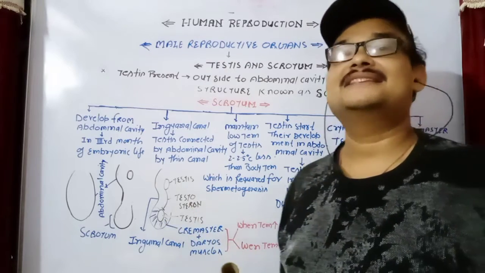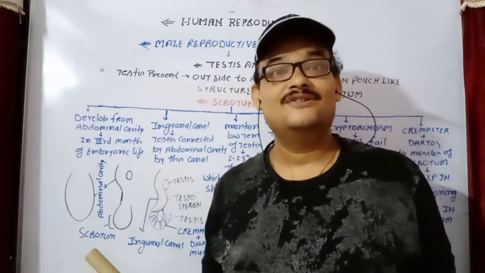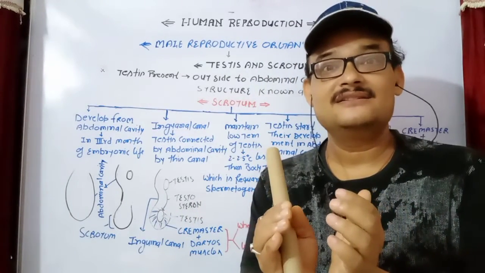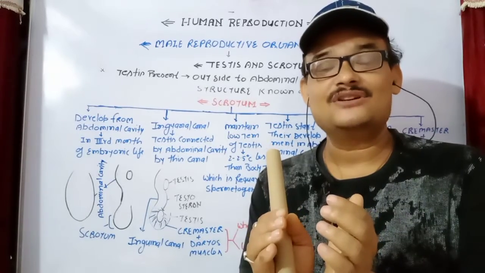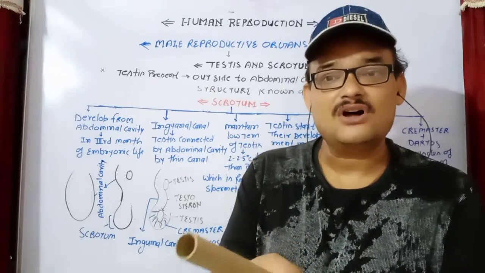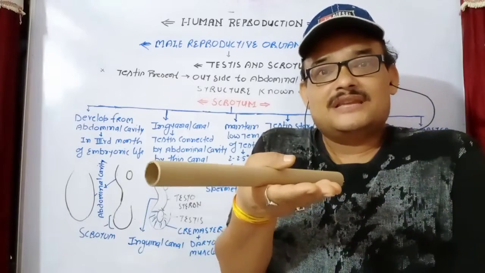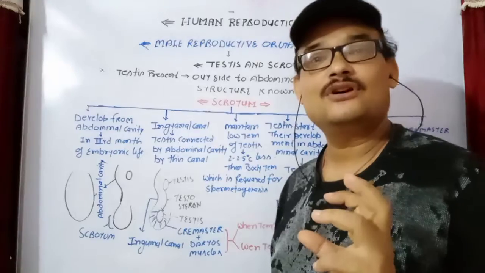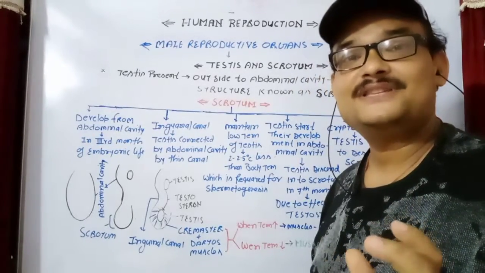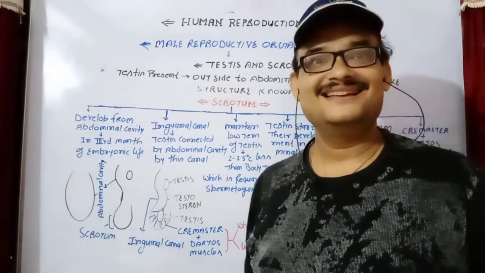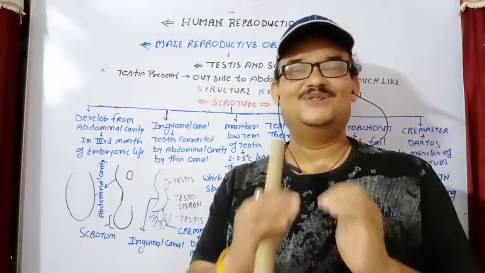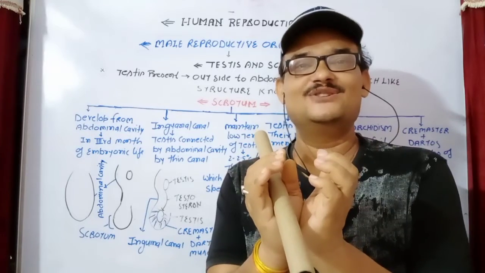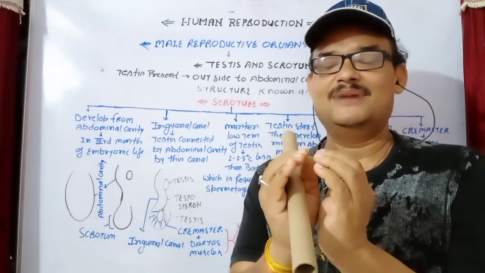Similarly, suppose in the winter season when the surrounding temperature is less, these muscles are constricted. Then the size of the scrotum decreases. It means the scrotum is slightly shifted towards the abdominal cavity. The size decreases, so the surface area of the scrotum decreases. When the surface area decreases, due to the smaller size, heat loss is also less. So the temperature is slightly maintained here.